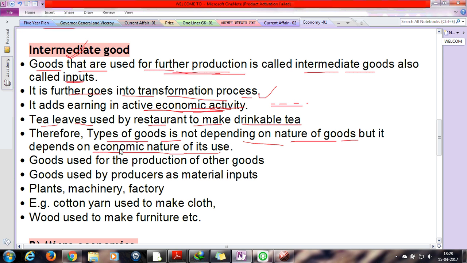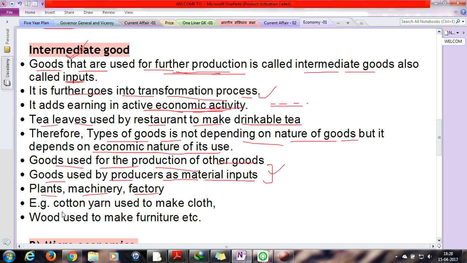Okay, next point is goods used for the production of other goods, as I already said. Next point is goods used by the producers as a material input. These two points are the same. Okay, next is plants, machineries, factories. Yes, machines are once bought and fixed or planted in their area, and then they start the production of other goods. Then these are also known as intermediate goods.